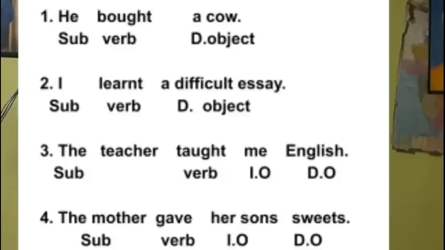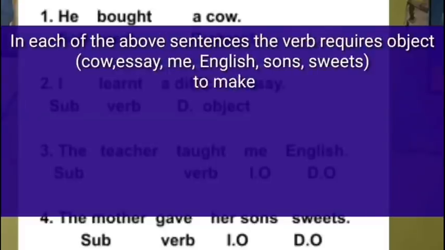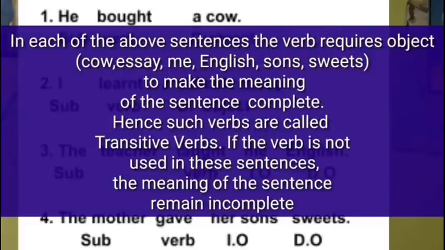The mother is the subject, gave is the verb, her son is an object, sweets is an object. So in each sentence the verb requires an object: cow, essay, me, English, son, sweets, to make the meaning of the sentence.